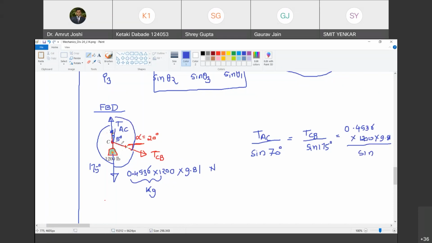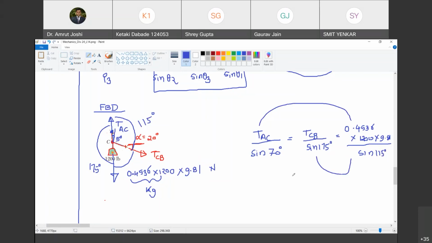Yes, sir. So how much is that angle? Between vertical and horizontal is 90 degree, plus this 5 degree makes 95, plus this 20 degree, 95 plus 20, how much? 115 degree. So sine of 115 degree. Now you solve the first and third equality, you get TAC. You solve the second and third equality, you get TCB.